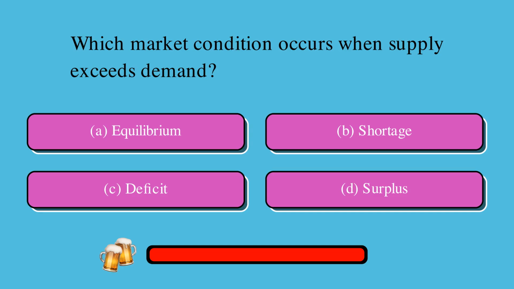Which market condition occurs when supply exceeds demand? Is it A, equilibrium, B, shortage, C, deficit, or D, surplus? The correct answer is D, surplus.